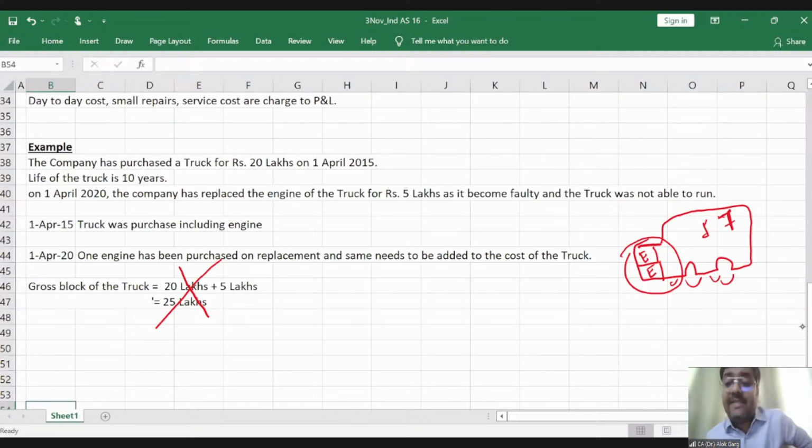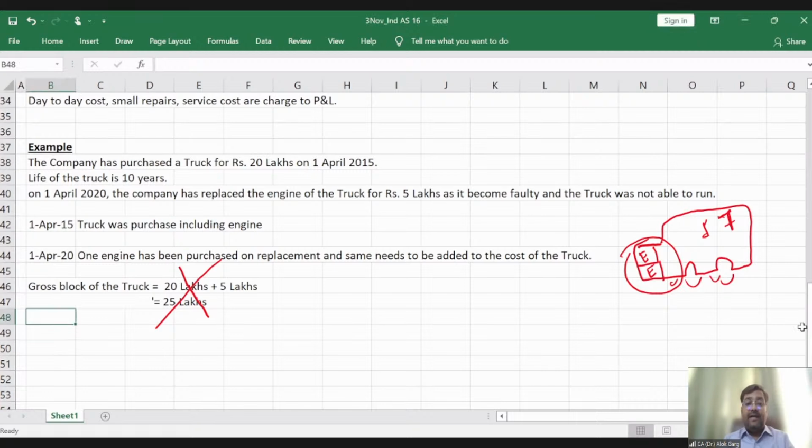The standard says that if there are major subsequent costs, major inspection, major overhauls, major expenditure, major replacement, in that case, you have to add those expenditures as a cost of the asset if the recognition criteria is met. But at the same time, you have to de-recognize the old cost. You have to de-recognize the cost of the old engine as well. Now the bigger question is how to de-recognize the old engine from PPE.